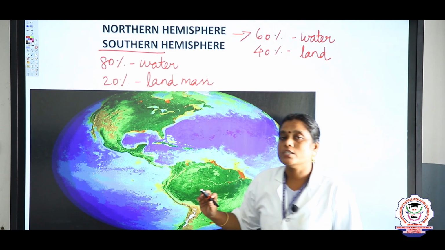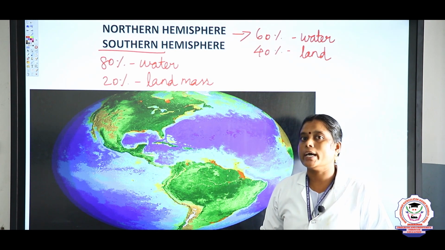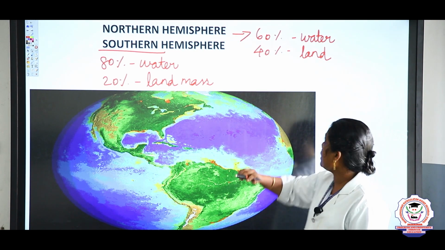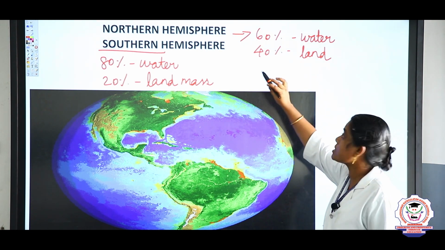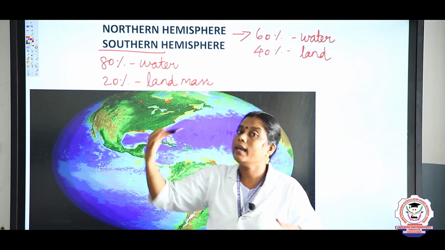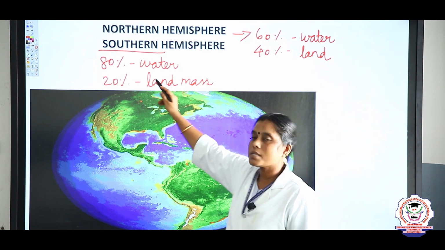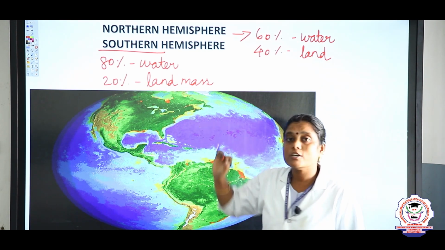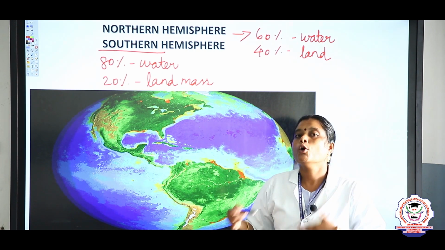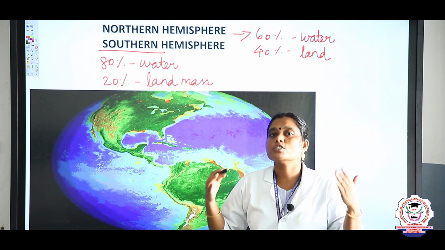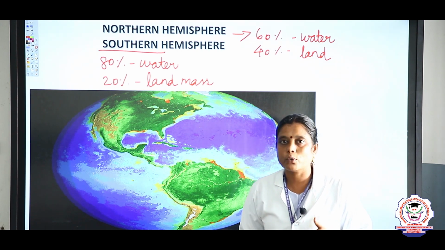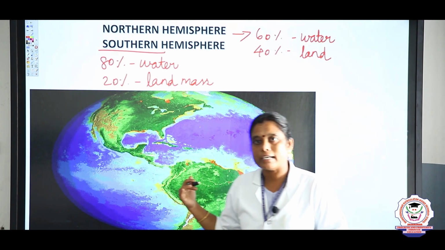Yes. So listen, children, the northern hemisphere is also known as the land hemisphere because much space is covered by landmass areas. Why? Because 60% is water and 40% covers the landmass. That's why we say the northern hemisphere is the land hemisphere. Whereas look at this southern hemisphere: 80% of water and just 20% of landmass. Because of this reason, the southern hemisphere, which is almost covered by water, is also known as the water hemisphere. Is this understood, children?